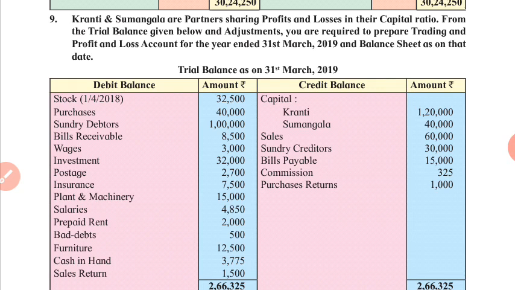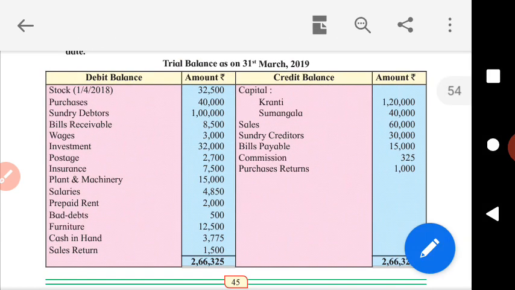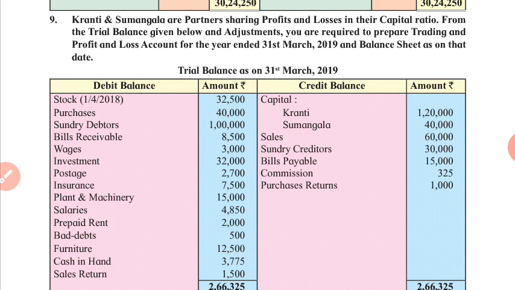So find out its ratio. 12:4 means 3:1. Yes, their capital ratio is 3:1. So this capital ratio is their profit sharing ratio as mentioned in the problem.